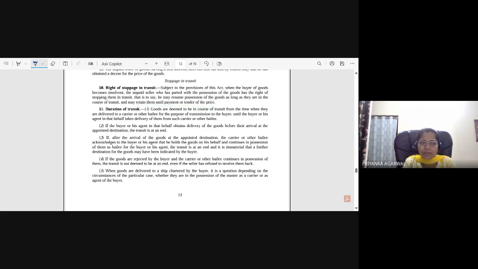Okay. Section 51, duration of transit. Goods are deemed to be in course of transit from the time when they are delivered to a courier or other bailee for the purpose of transmission to the buyer, until the buyer or his agent in that behalf takes delivery of them from such courier or the other bailee.